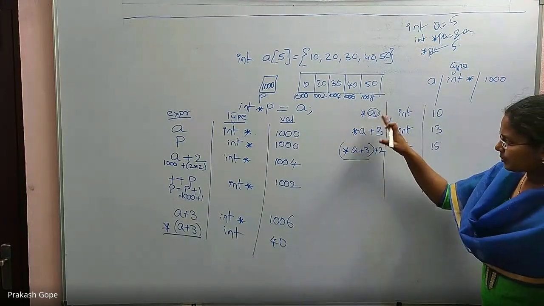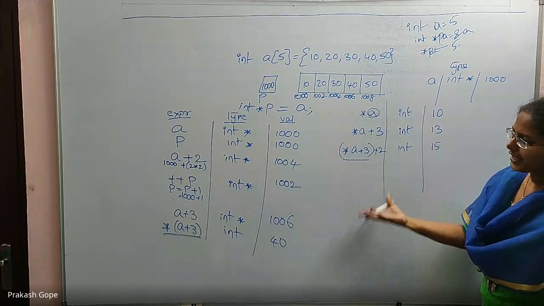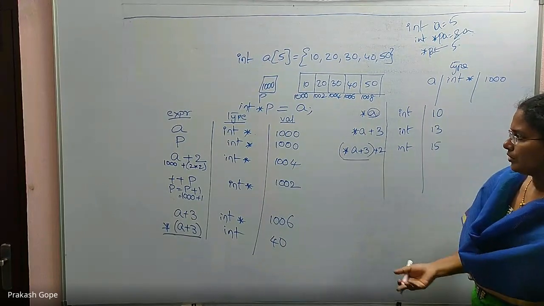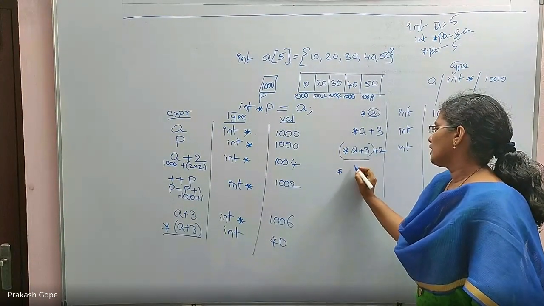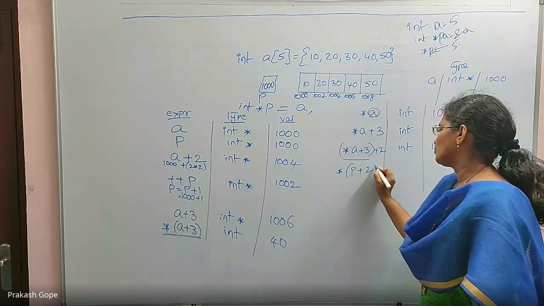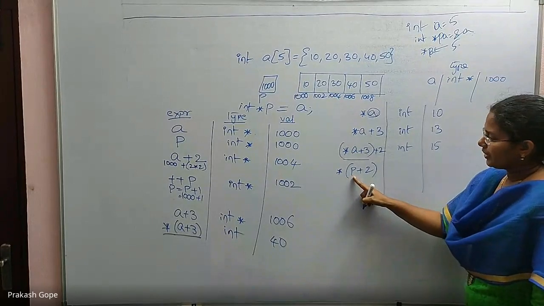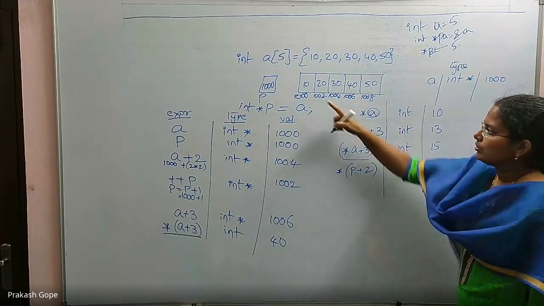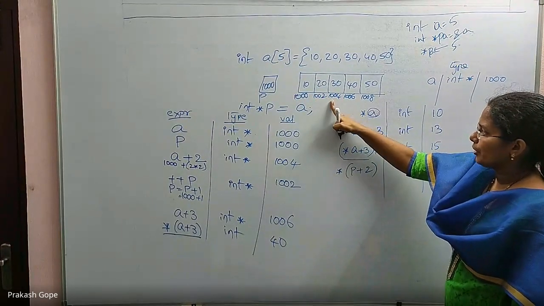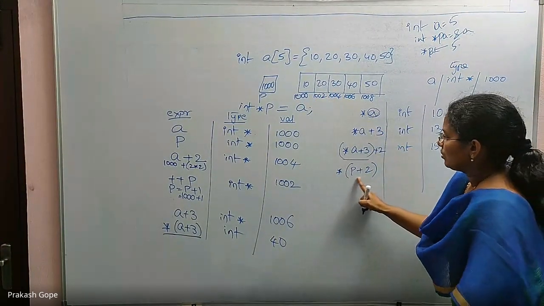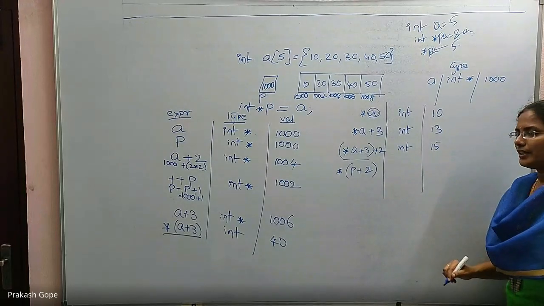We have written all the expressions on a only. You can write the same expressions on p, no problem. P is 1000. If I say star of p plus 2, already p is 1000, int star. For an integer pointer, if I add 2, p is pointing to this, plus 1 points to this, plus 2 will point to this. So p plus 2 will be 1004, an integer pointer.